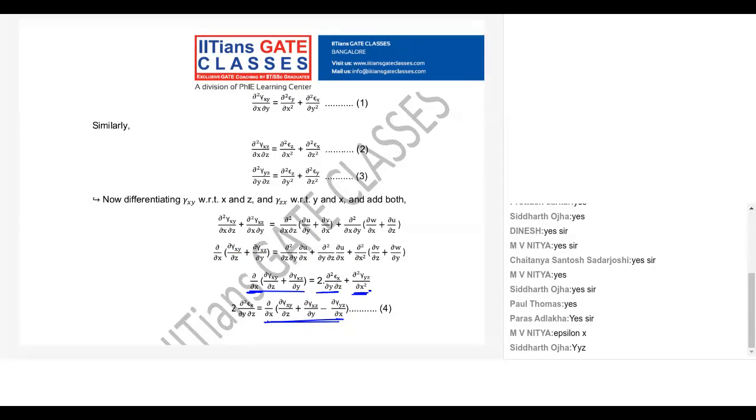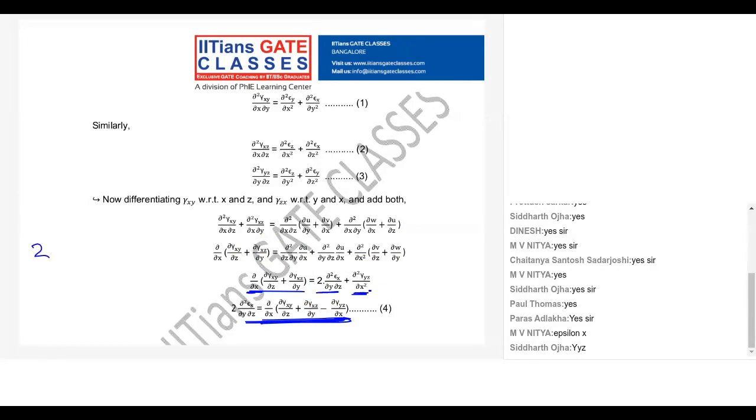Then what you got? The first term is dou by dou z gamma xy plus dou gamma xz by dou y minus dou gamma yz by dou x. Now I'll tell you guys how to remember this in an easy form. How to remember this fourth equation in an easier way. So what is equation 2?